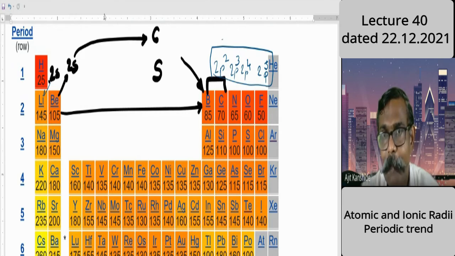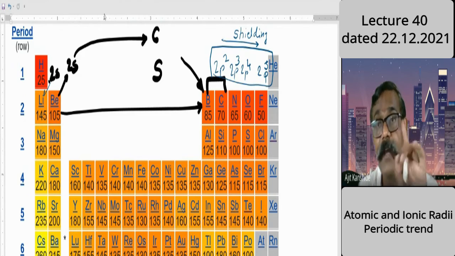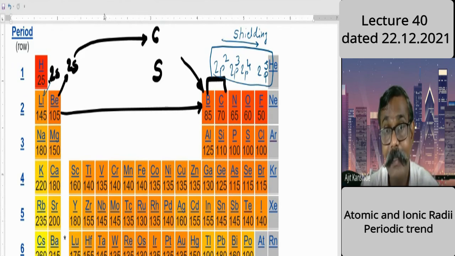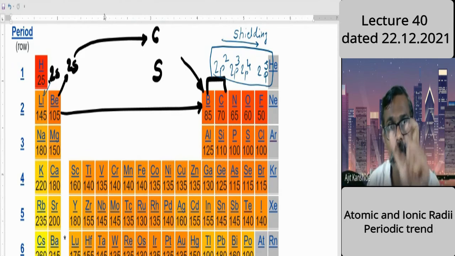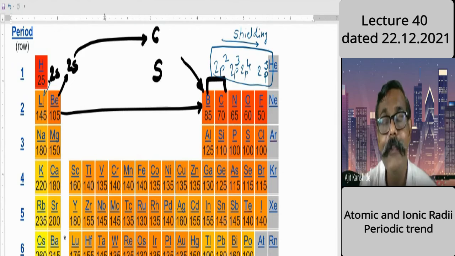As I move from left to right, what will be the dominating factor? Shielding was expected to be the dominating factor. Yes, absolutely. By the way, there's a war between the nuclear charge increase and the shielding. Because of shielding, here the decrease is less.